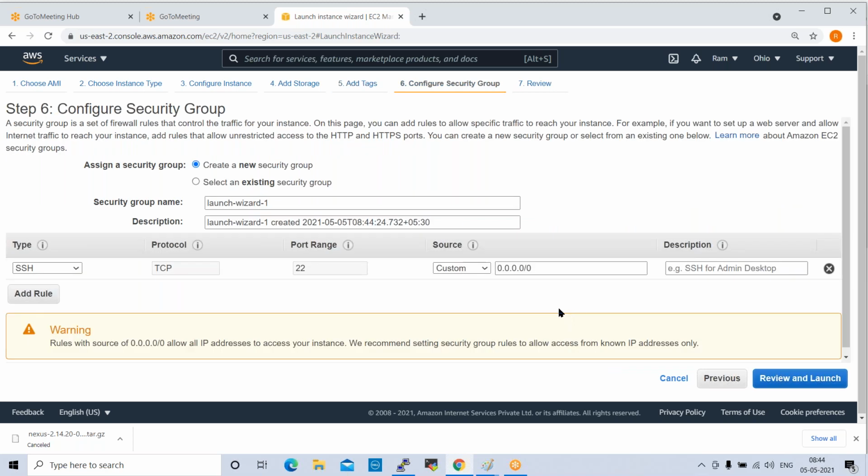Okay. So this is very, very important, security group. It is showing create new security group or else select existing security group. Basically, what is security group? Anyone having an idea? Any admins in our session? They will understand what a security group is.